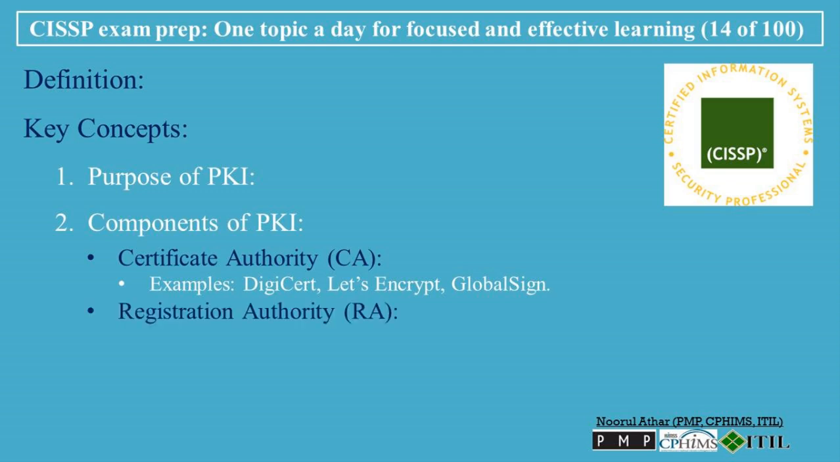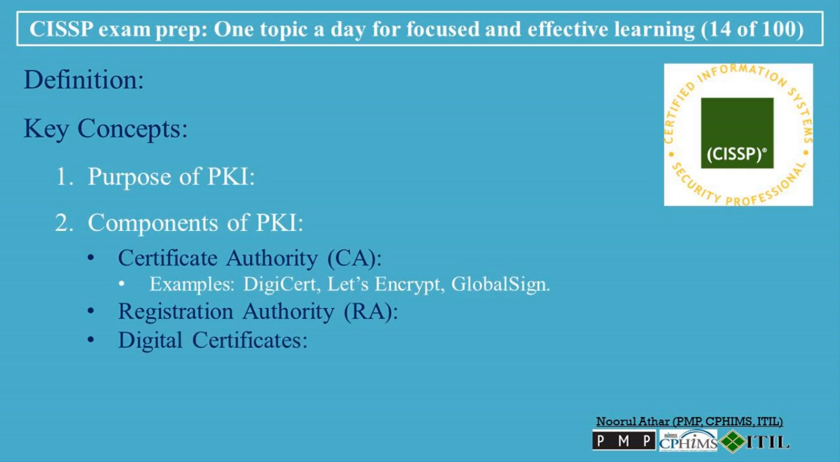Registration Authority (RA). The RA acts as an intermediary between the entity requesting a certificate and the CA. It verifies the identity of the requester and then informs the CA to issue a certificate. The RA does not issue certificates but assists the CA in the validation process.